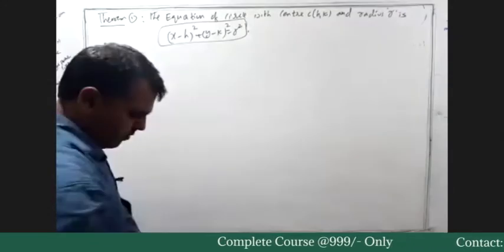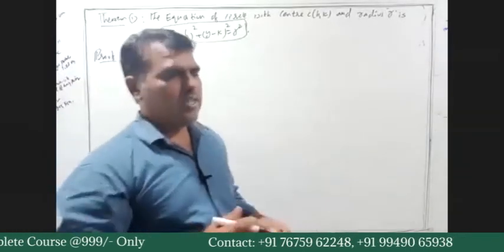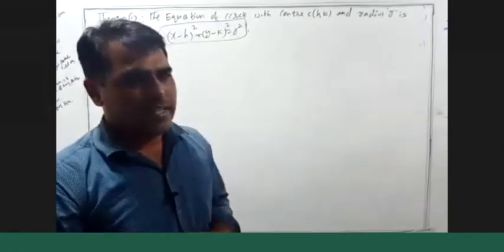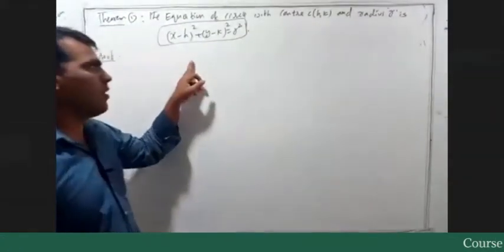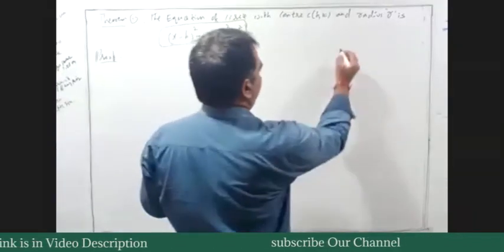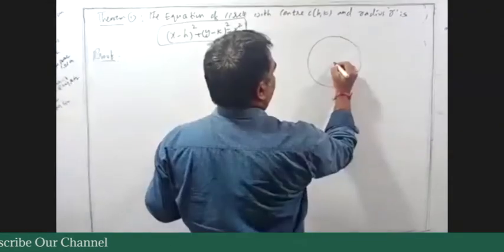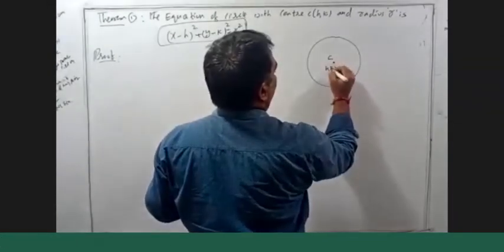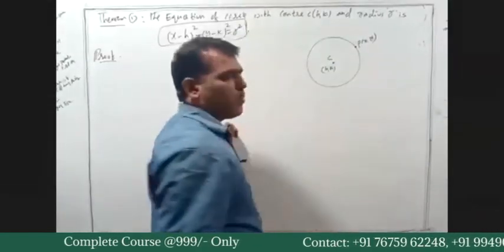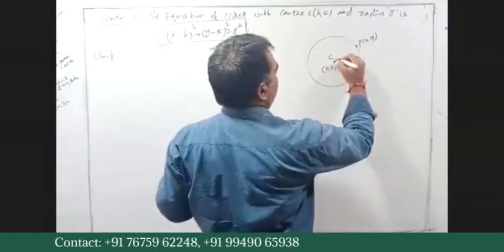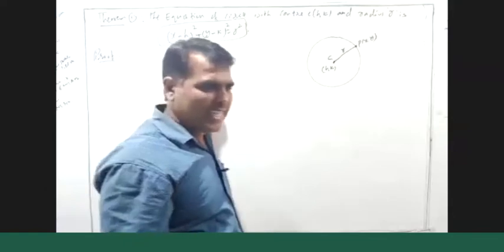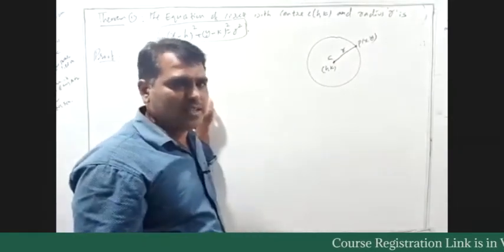If you look here first, the equation of a circle with the center given as (h, k) and with radius r units is always (x minus h) whole square plus (y minus k) whole square equals r square. Now how is this formula derived? The center is given as C, that is (h, k), and P is any point on the required circle, let us suppose (x, y). The radius of a circle is the distance between the center and any point on the circle.